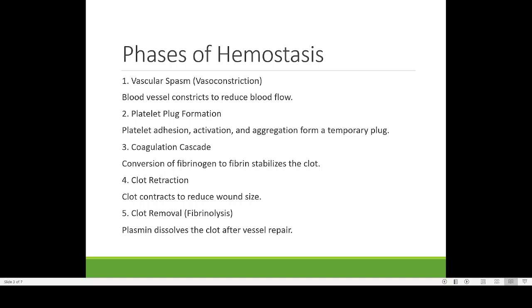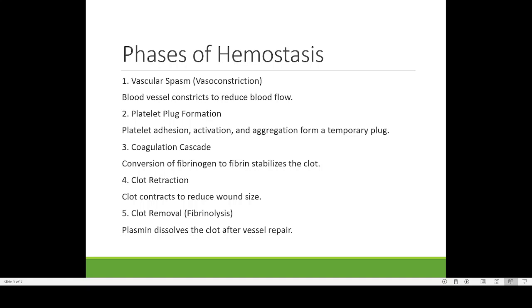So this is how normally the clotting process goes on. And this cascade actually means waterfall. So this cascade takes place in a stepwise manner. That is why we call it the coagulation cascade. And the final process in the coagulation cascade is the conversion of fibrinogen to fibrin to stabilize the clot. Then another step after the clot formation is an event known as clot retraction.